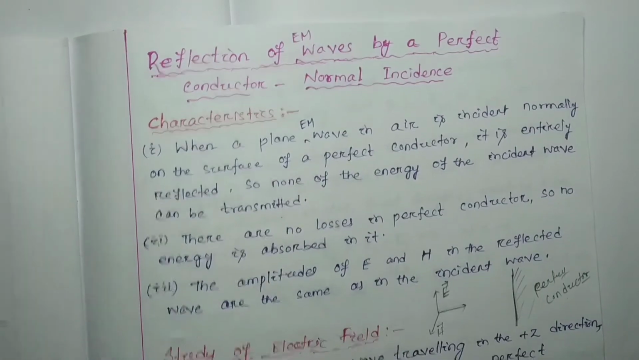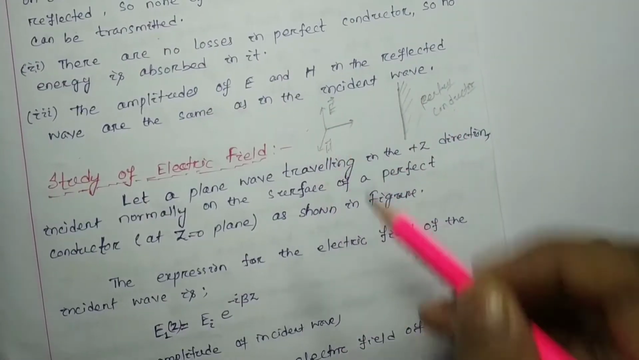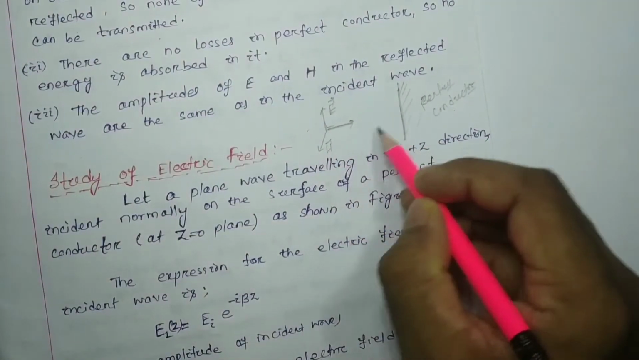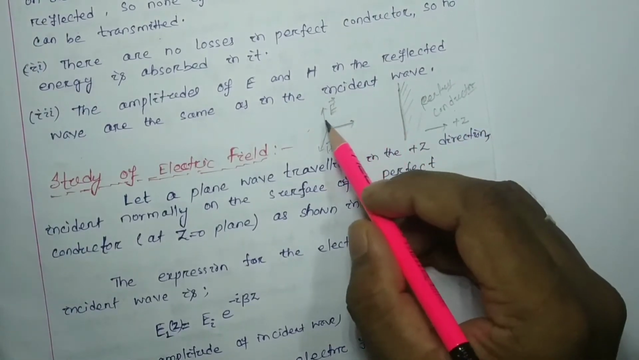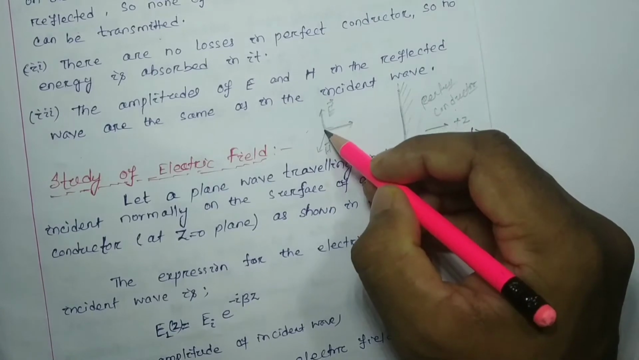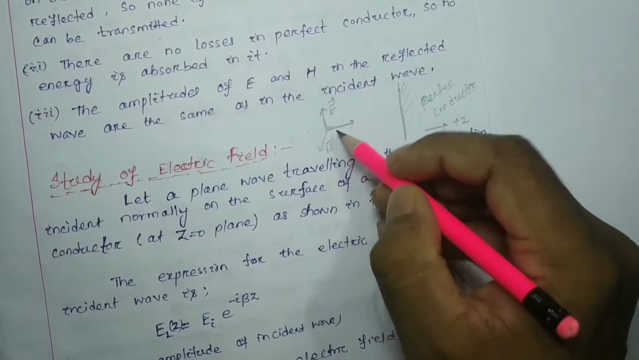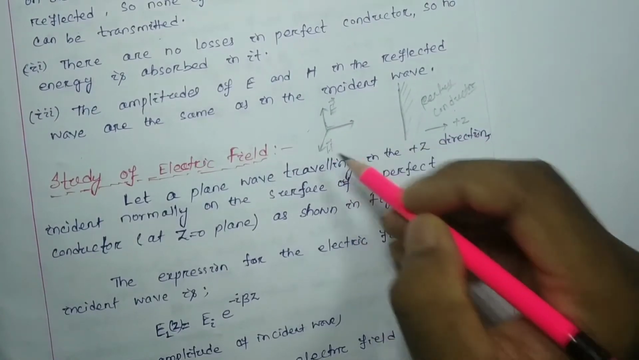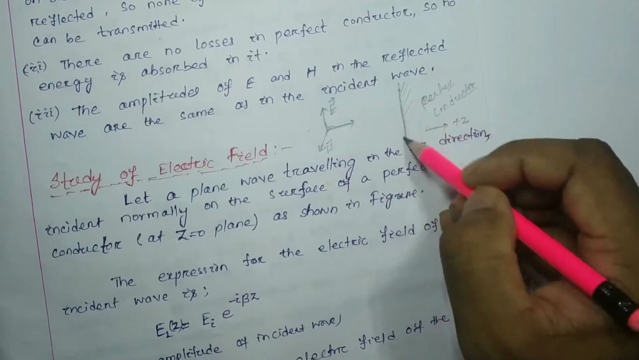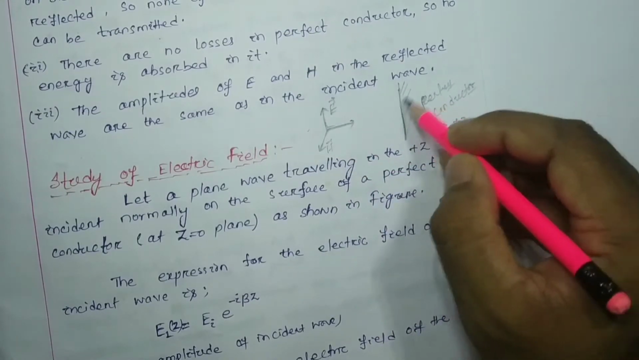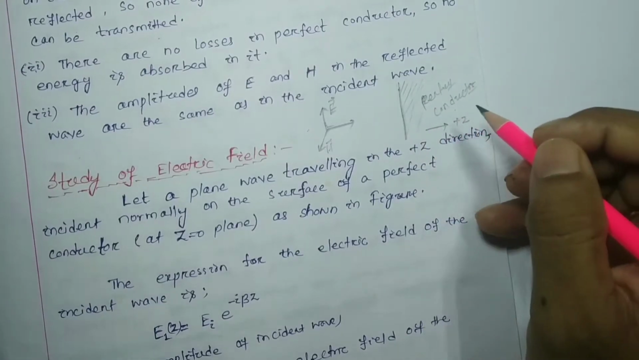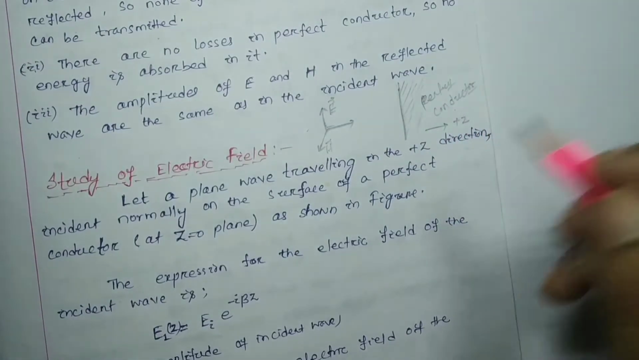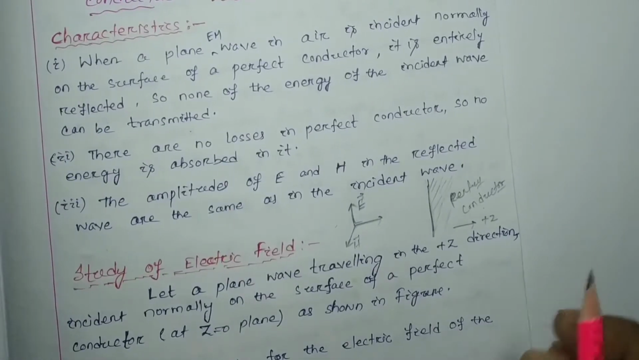That means here is the figure: an electromagnetic wave propagating along the positive z direction, with the electric component along this way and the magnetic component along this way. When they interact with the perfect conductor, this medium is your perfect conductor, then what is going to happen? That we are going to discuss in this class.